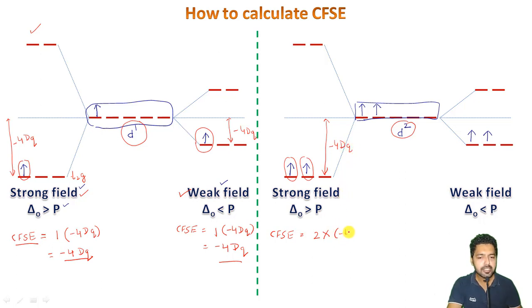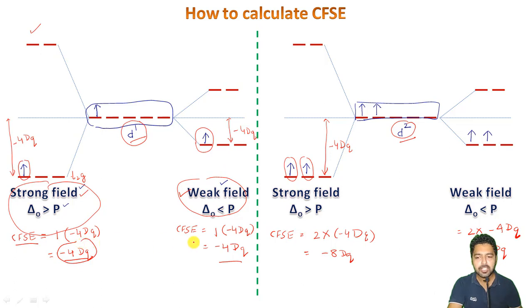The same is the case here: 2 multiplied by minus 4 Dq, which gives us minus 8 Dq of CFSE, the crystal field stabilization energy. So it won't matter in case of d1 as well as d2 configuration whether we have a strong field or a weak field; the amount of crystal field stabilization energy is the same.